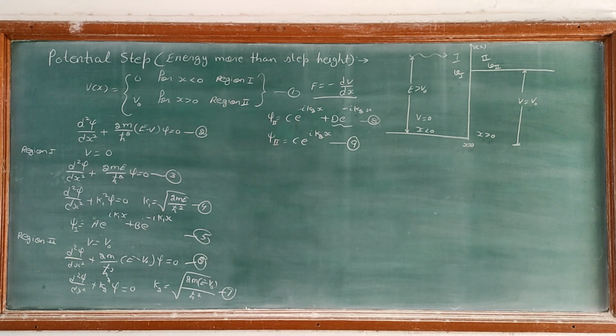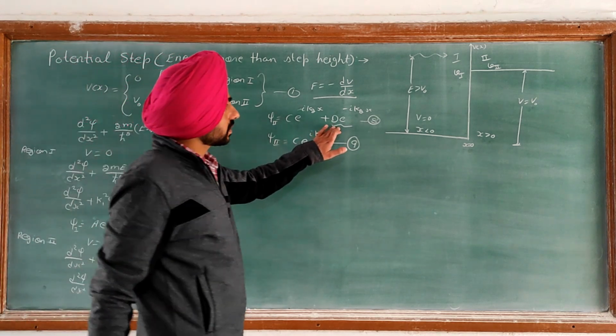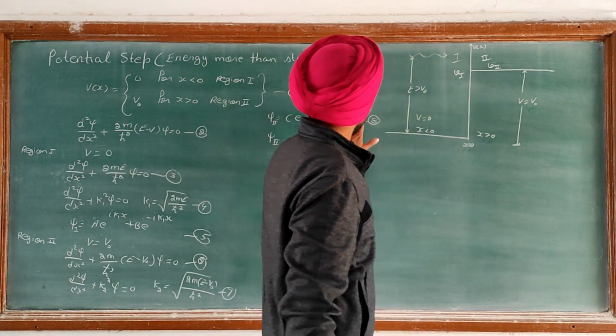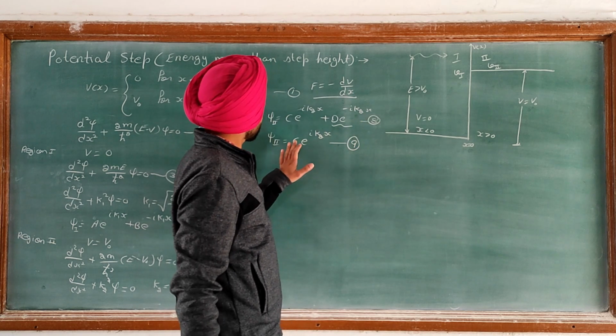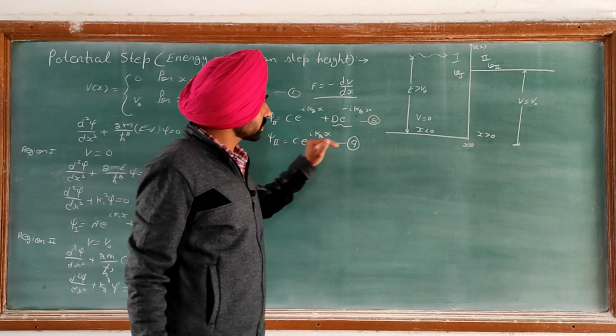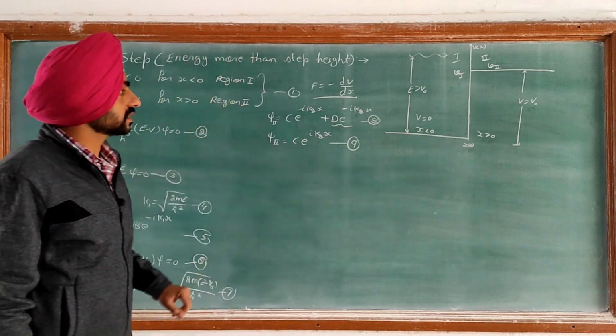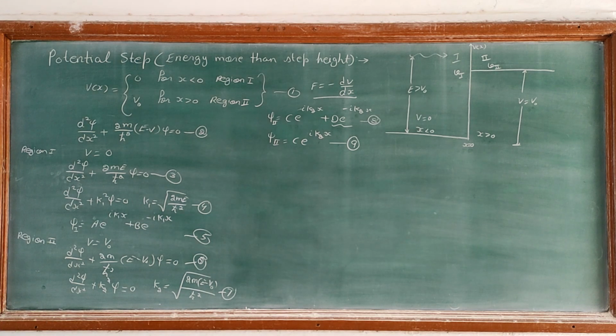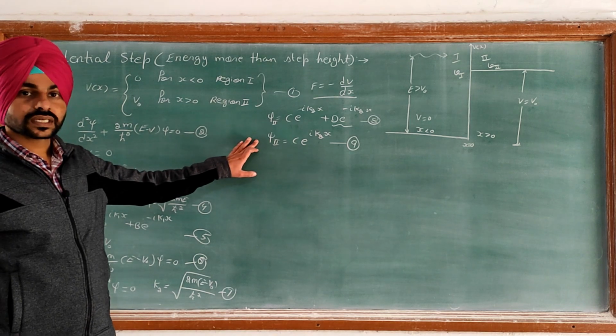So now we have a, b and c as the three arbitrary constants to be determined by the boundary condition. I am repeating again, the term d exponential minus iota k2x is rejected because there is nothing in region 2 which can reflect the wave. So I omit this term and consider only the wave propagating along the positive direction of the x-axis in expression 9. So we have psi 1 and psi 2. Psi 1 is from equation 5 and psi 2 is from equation 9.